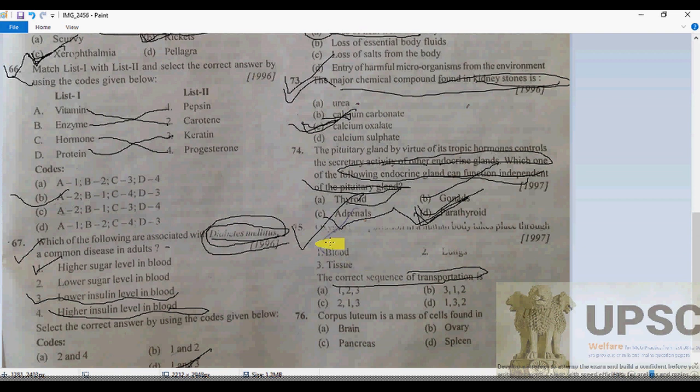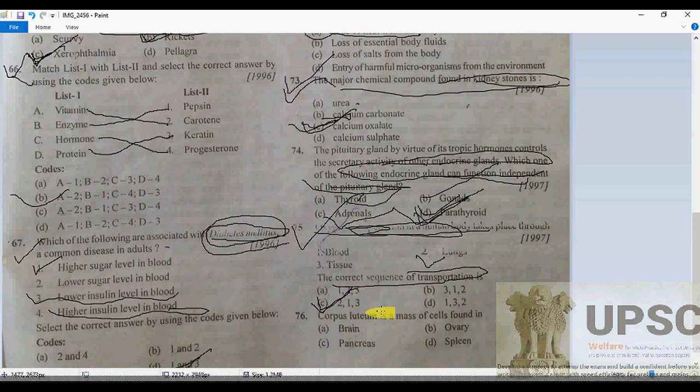Here the question asks where oxygen first comes. Definitely oxygen comes firstly into the lung, then into the blood, then to other tissue. So 75 is going to be C. Firstly it will come into the lung, then into the blood, to different tissues. So C will be correct.